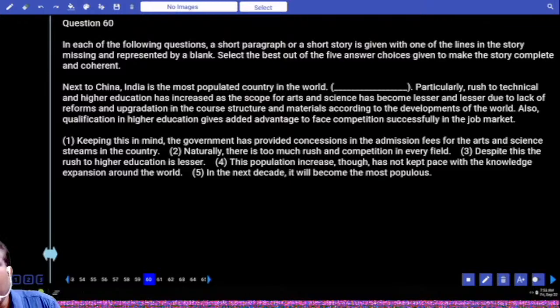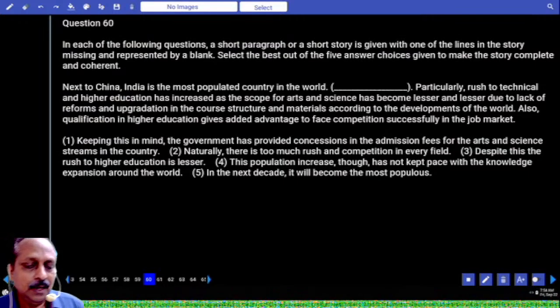Today if you take SBI PO, what is the number? 2,000 posts. And how many people write? 20 lakh candidates. 20 lakh, 2000. Why? Population, lot of graduates, they all need a job. Once you understand, you can get the correct option.